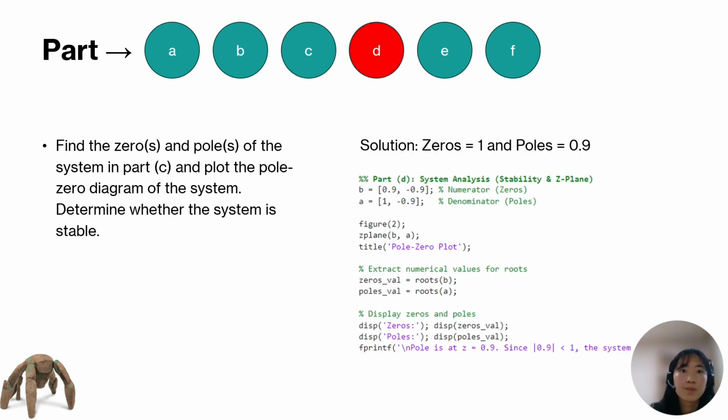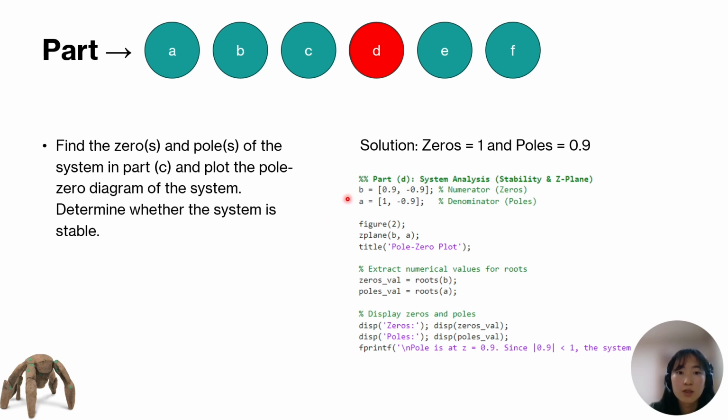Then in part D, we want to find the zeros and poles of the system in part C and plot the pole-zero diagram of the system. Determine whether the system is stable. So on the right, this is very similar to some of the lectures and exercises that we've done.